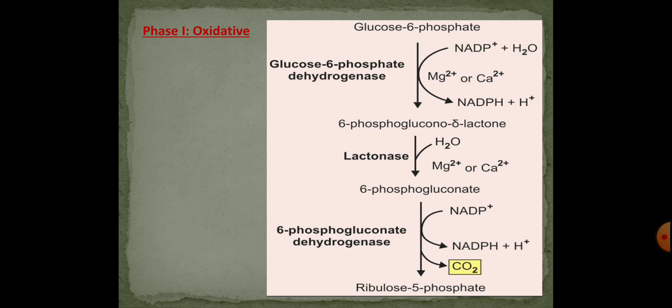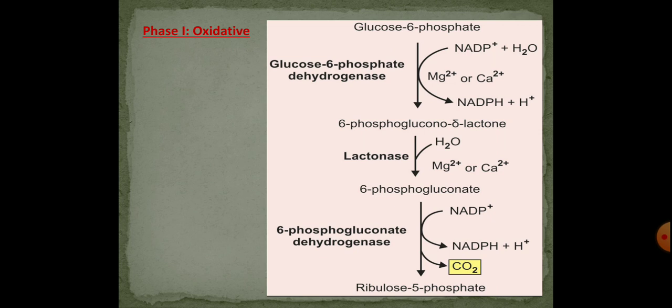So here you can see glucose 6-phosphate is converted to a 5-carbon pentose sugar, that is ribulose 5-phosphate, with the liberation of one molecule of carbon dioxide and two molecules of NADPH plus H plus. So this is how the oxidative phase occurs, where there is conversion of a 6-carbon compound, glucose 6-phosphate, into a 5-carbon compound, ribulose 5-phosphate, with the liberation of one molecule of carbon dioxide and two molecules of NADPH plus H plus. This is an irreversible phase and the regulatory phase of this cycle.